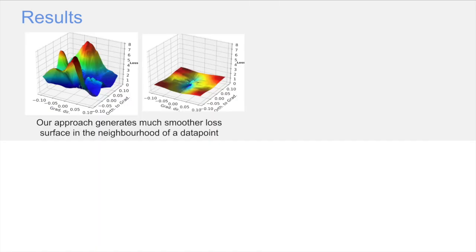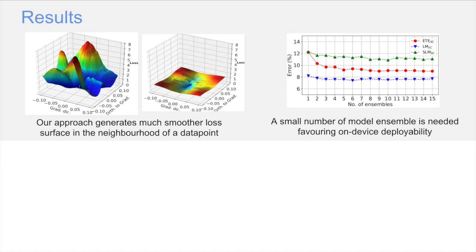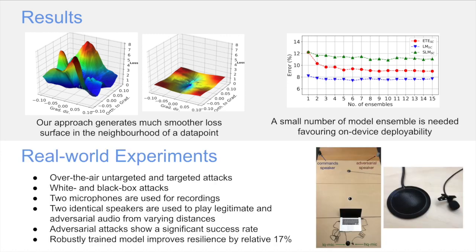To understand further the effect of our proposed training process, we plot low-dimensional representations of the loss surface in the vicinity of a training data point. We observe that the robust compressed models generate much smoother loss surfaces than models learned with just cross-entropy loss. Next, we show that a small number of ensembles, for example around 3, is required for good quality inference, supporting on-device deployability.